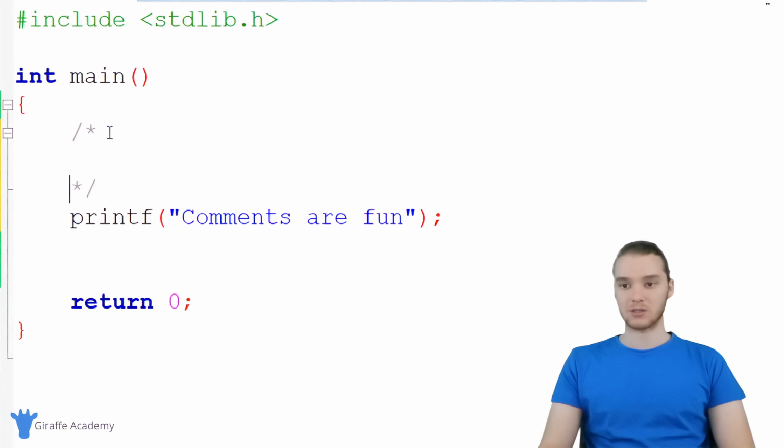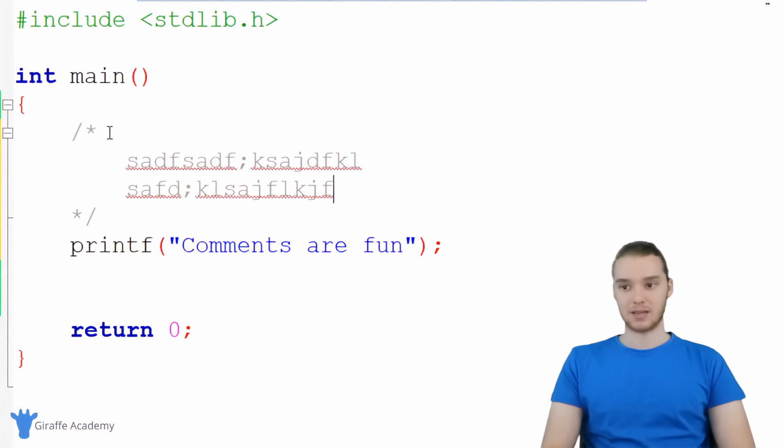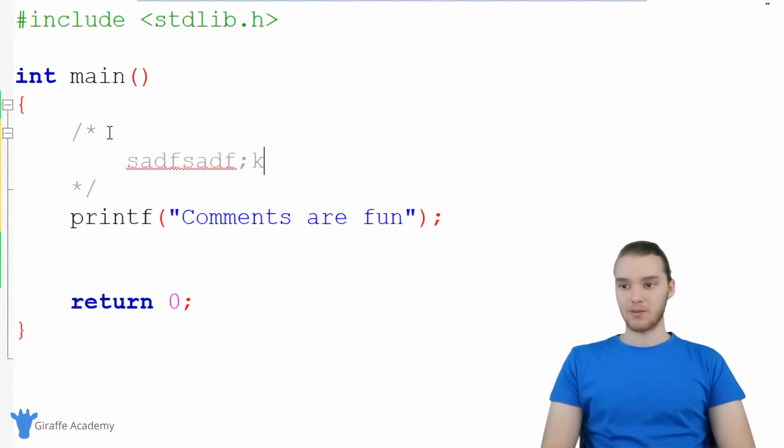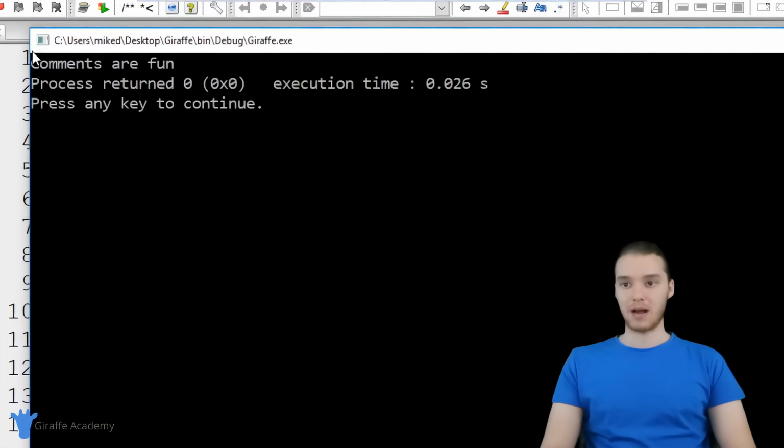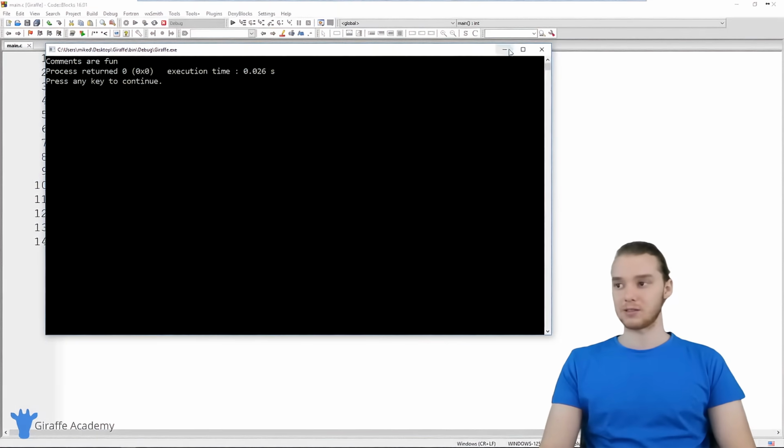Inside of these, I can write out anything I want and it's going to be considered a comment. So for example, if I ran my program, this whole thing is going to get ignored by C. It's just going to print out comments are fun. It's not going to do anything else.